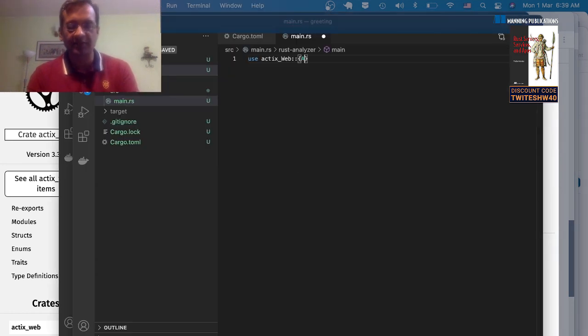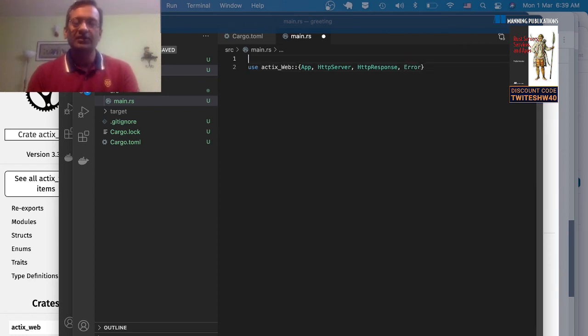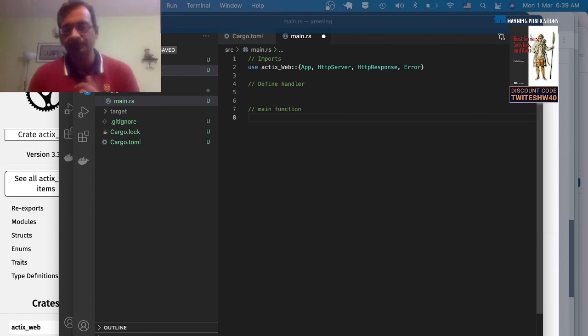So let's use App, HTTP server, HTTP response, and maybe errors. So I don't need this. I can just save it. So what we've done is basically imports. Then there are two more things you have to do. You have to actually define a handler, and then you have to define the main function.